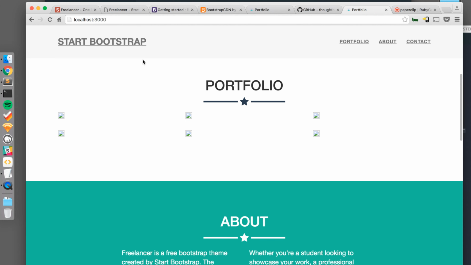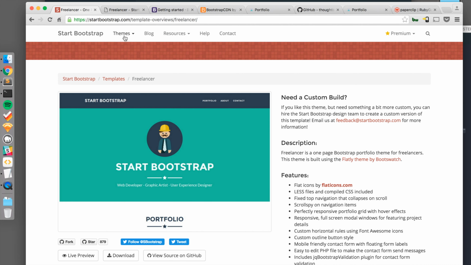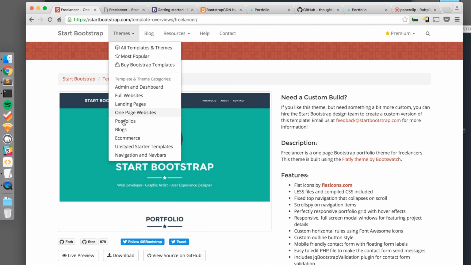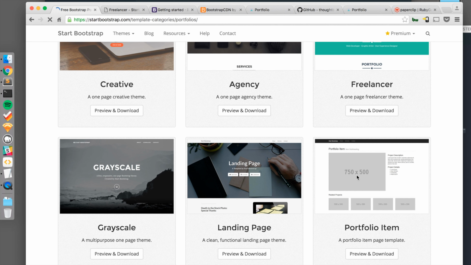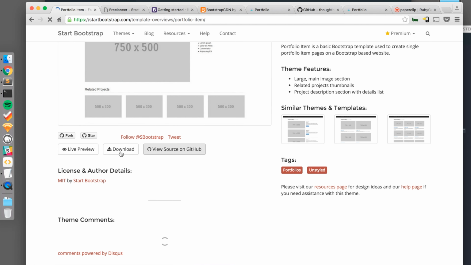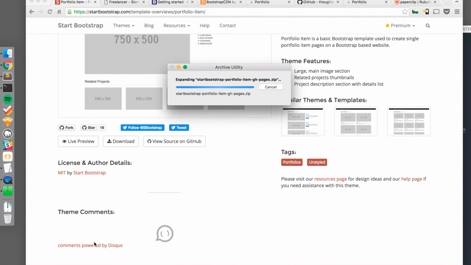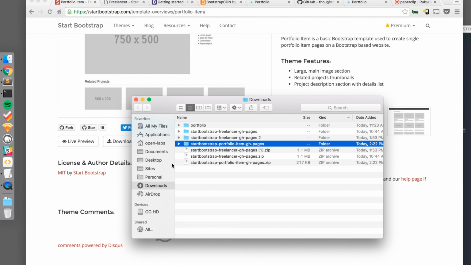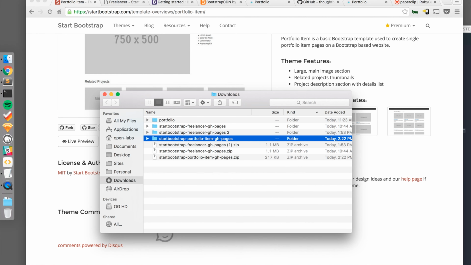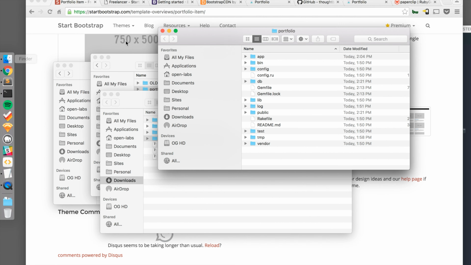So for our show page we will be using another theme from Start Bootstrap. If you go to portfolios, you scroll down and select portfolio item, you can download this. Open up the zip file, and then you can open up your application just like last time.